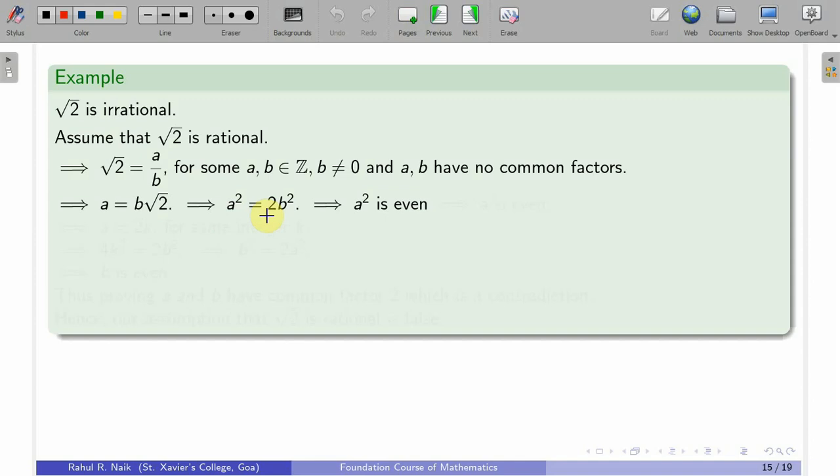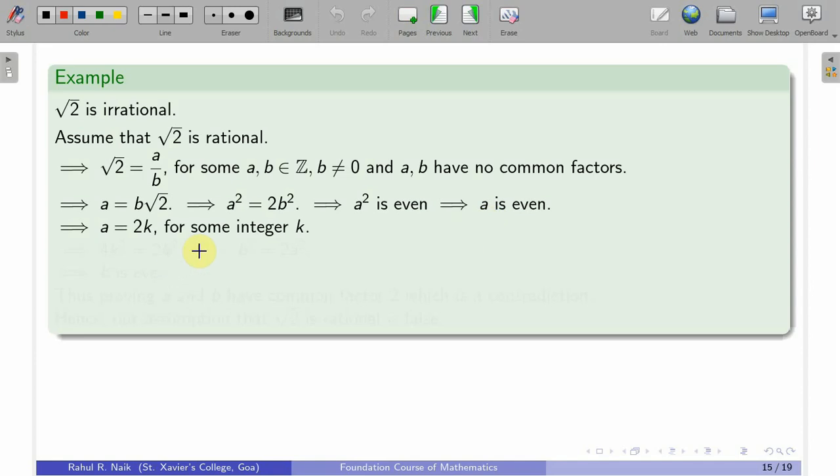So, this says that a square is even, because b square is an integer, and a square is nothing but twice some integer. So, therefore, a square is even. Now, this is an elementary fact that if a square is even, then that integer has to be even. So, this implies that a is even.